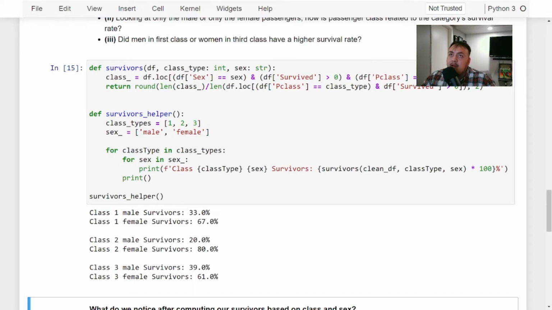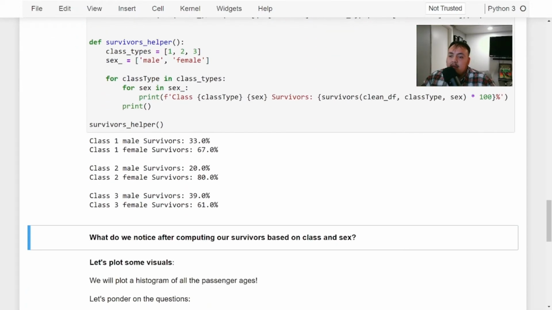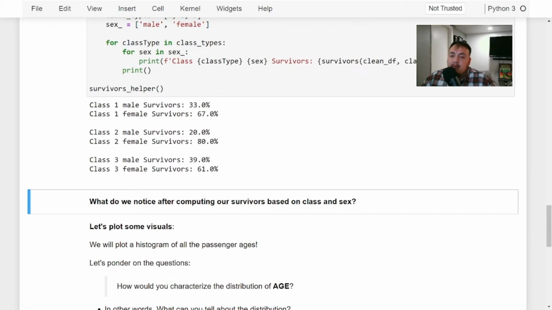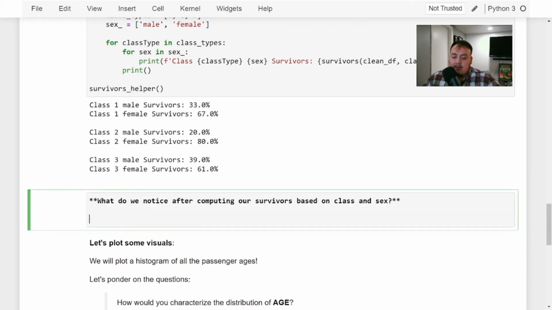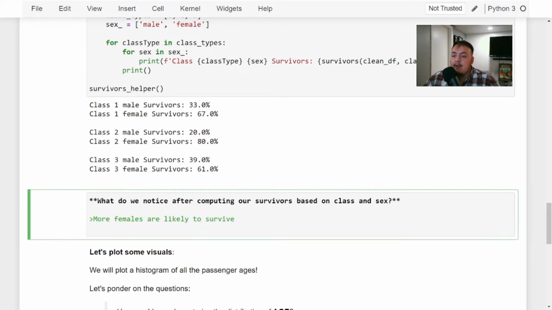So now we can move from this, and so what do we notice after computing? There should be a couple things that you can say in your analysis when you think about it. So we can say that more females are likely to survive. What else? We see that the highest chance for a male to survive is if you were in class 3, and if you were a female, the best class to survive would be in class 2.